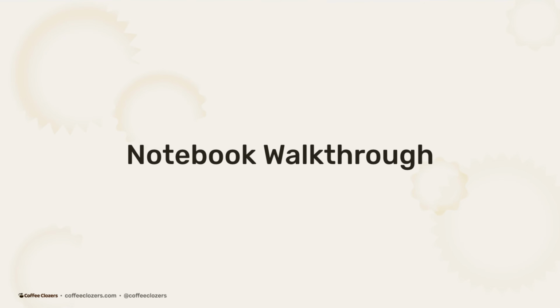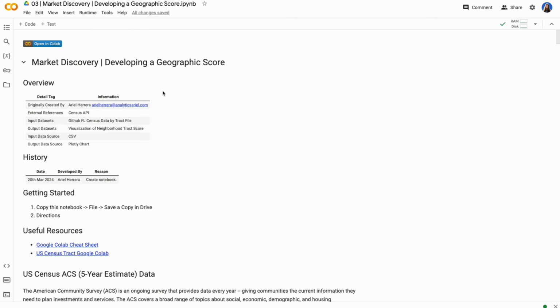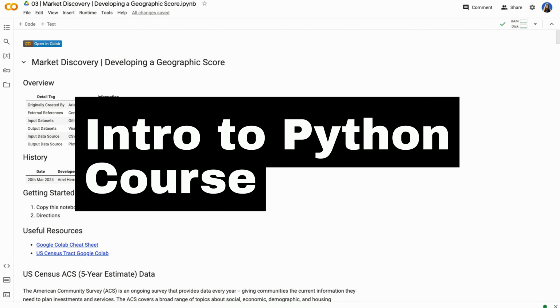Now, let's walk through the notebook to dive into how you could use data for market discovery. Here I have a Python notebook in Google Colab. Google Colab is a free notebook environment to run Python scripts without having anything installed on your machine. What this means is that if you are brand new to Python, you could literally open up this link and run everything as is. If you're new to Python, I encourage you to take my free course on YouTube that takes you from Python beginner to intermediate using real estate examples.